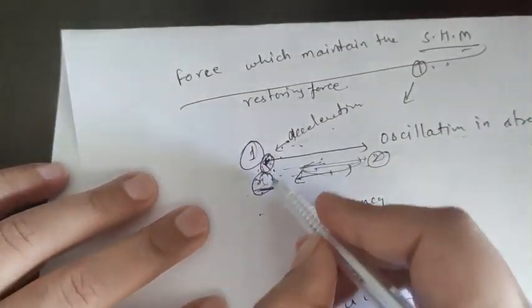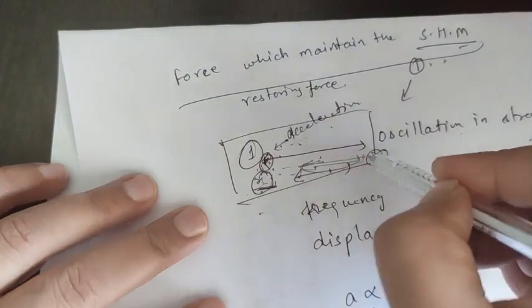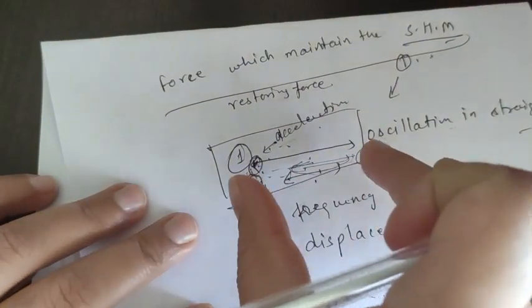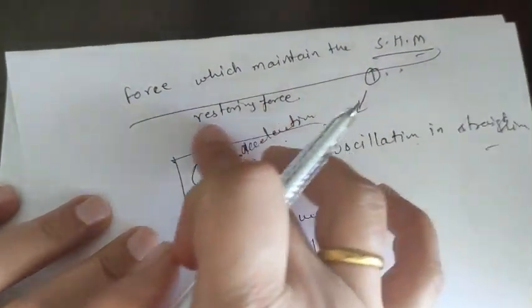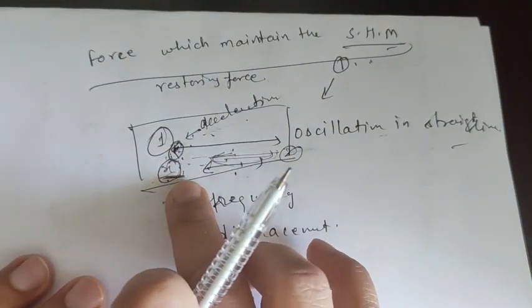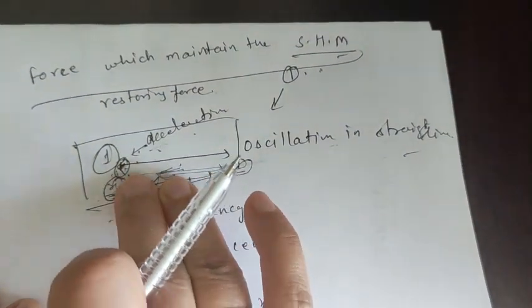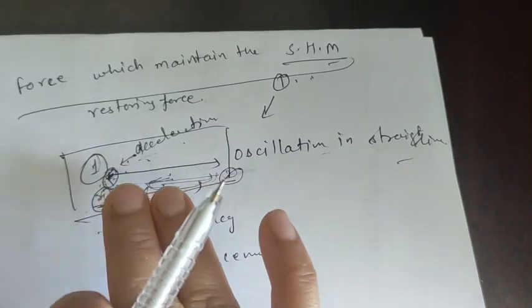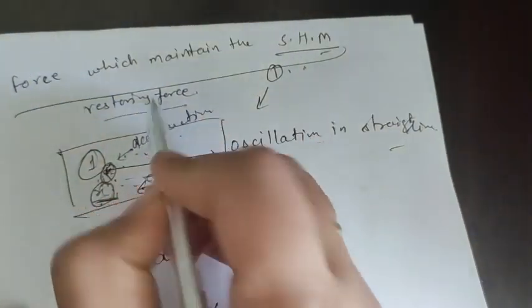So basically, in this example, the force which is maintaining the motion going on in the experiment, or on the object, is known as restoring force.